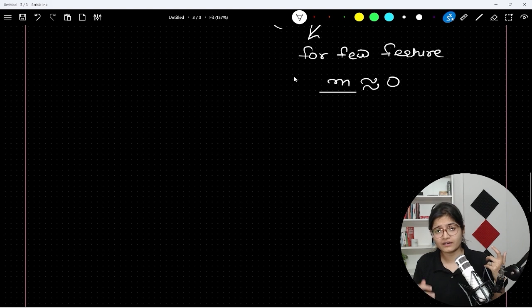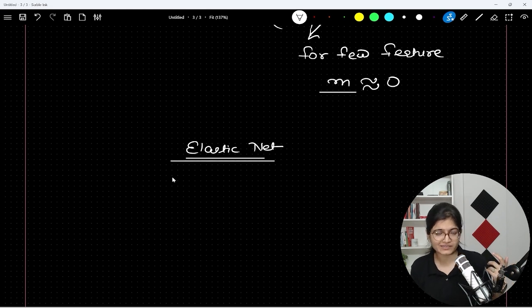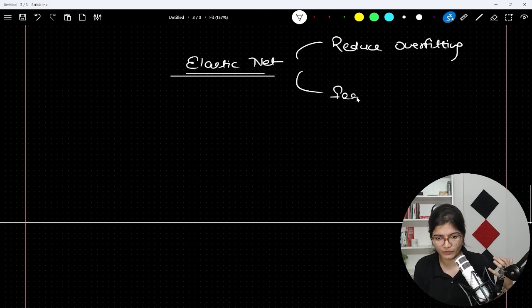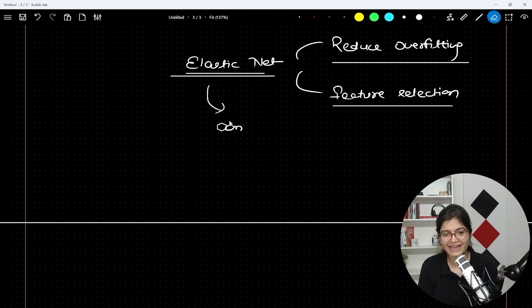Now, there is another regularization technique that we have, which we call elastic net. Again, you will hear this term a lot. Whenever we're talking about elastic net, it's not something different from whatever we have covered. Let's say you want to reduce the overfitting, plus you want to do the feature selection part as well, pretty well, right? So in that case, you can take a combination of both of them. You can take a combination of lasso plus ridge, a combination of L1 and L2.